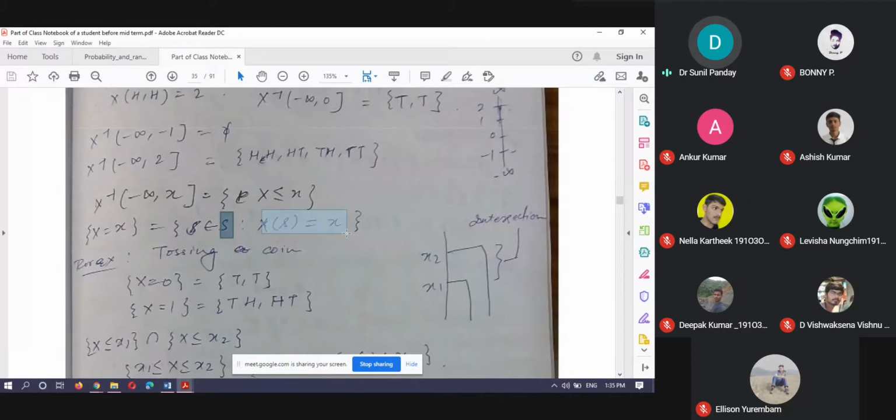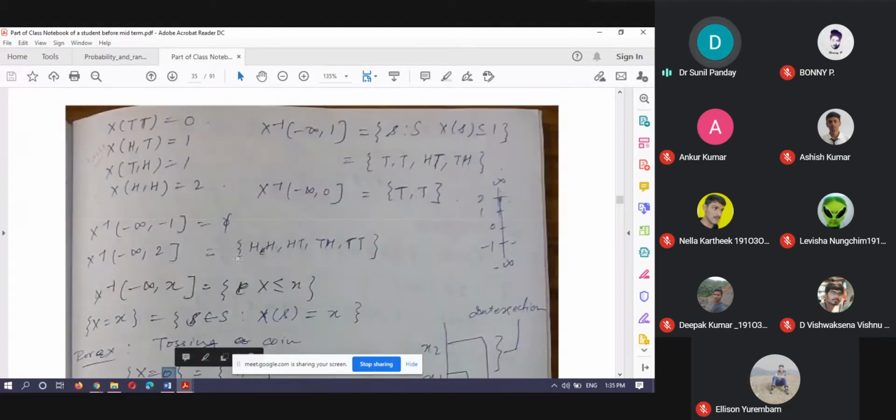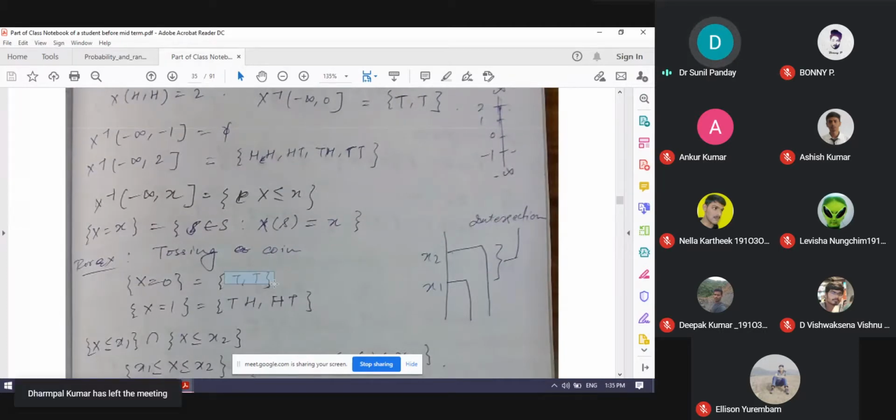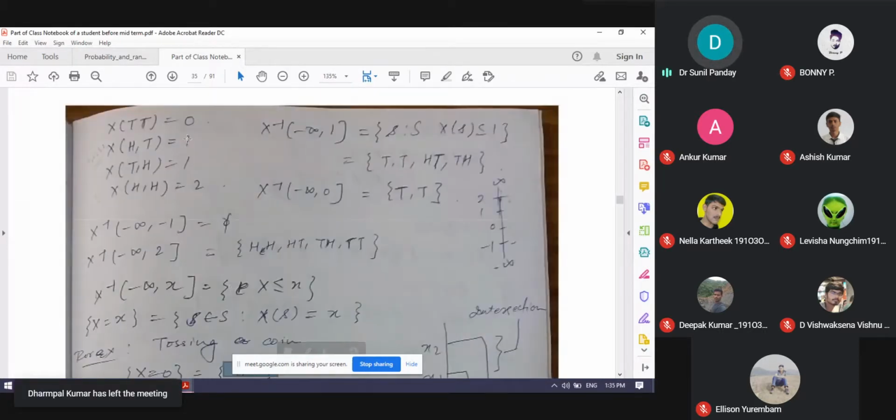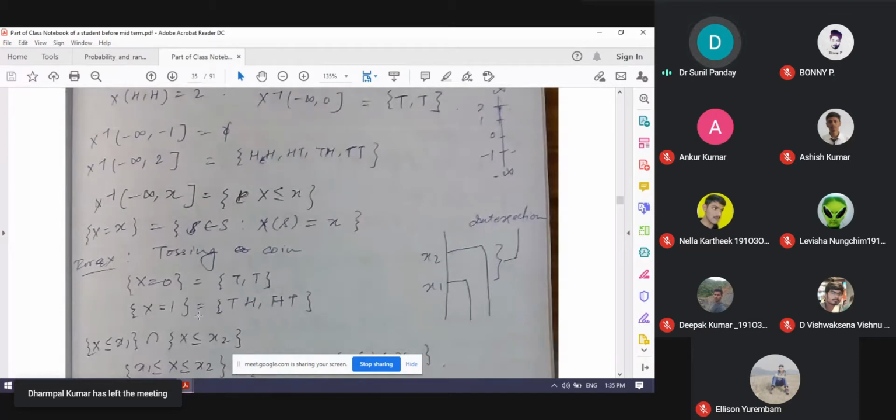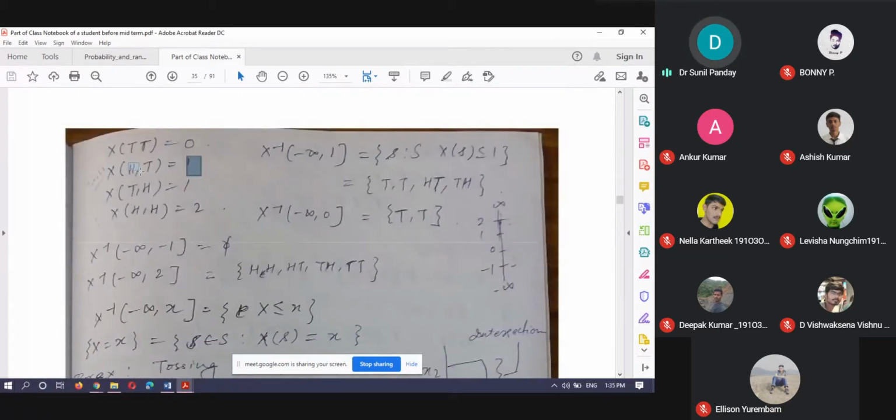X of this sample point is small x. So if I am talking about X equal to 0, I am talking about this event, because this is the only event which is mapped to 0. So it is TT. If X equal to 1, now I am talking about two events, because HT is also mapped to 1 and TH is also mapped to 1.